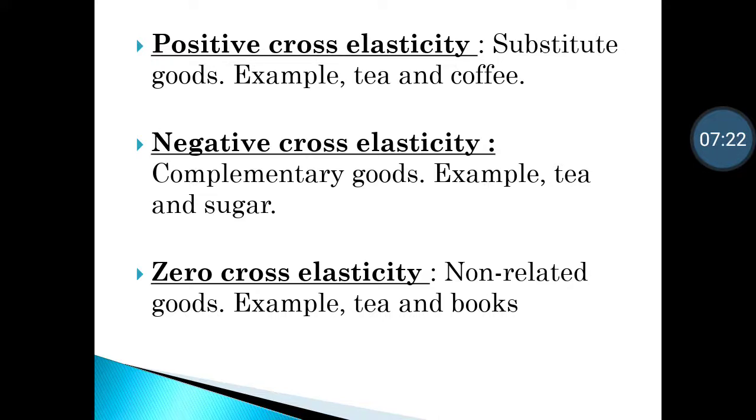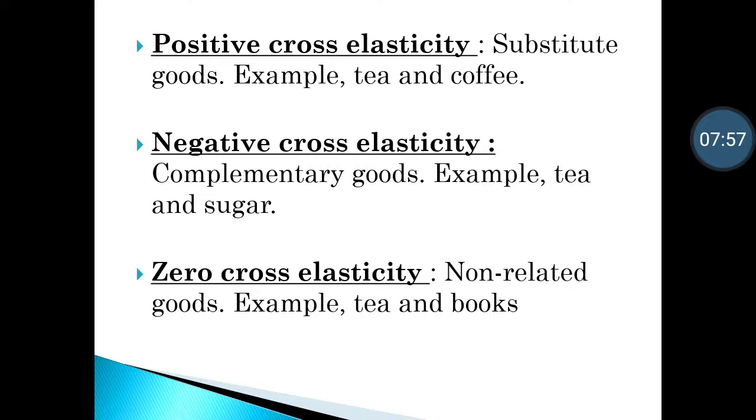Then negative cross elasticity, this also we have seen. Complementary goods, that is tea and sugar, car and petrol. Complementary, once again I am saying, it is related with each other. Please do not get confused between substitute goods and complementary goods. Substitute, which you can substitute, which you can replace. So negative cross elasticity is when the price of one commodity increases, it affects the demand of the other commodity, and because of that, if the price of one commodity increases, demand for the other commodity decreases.